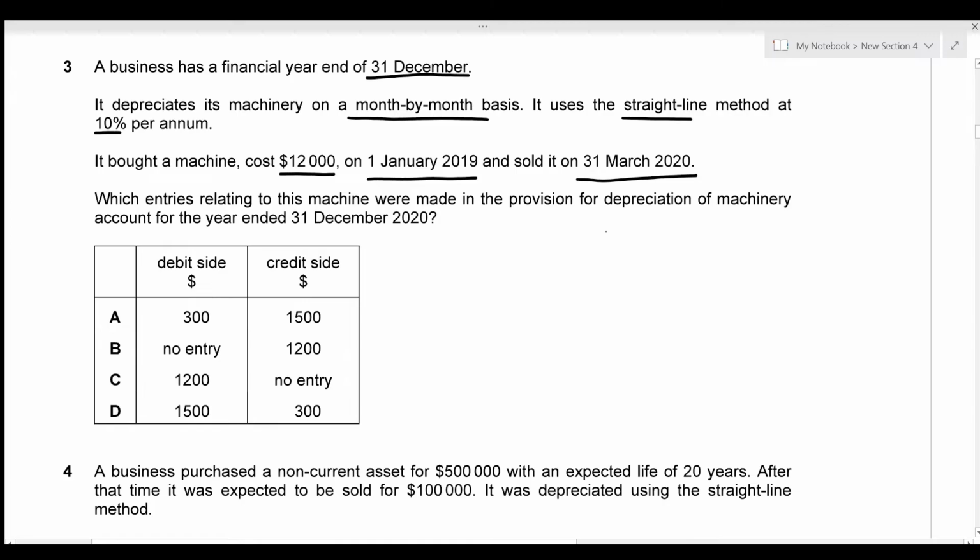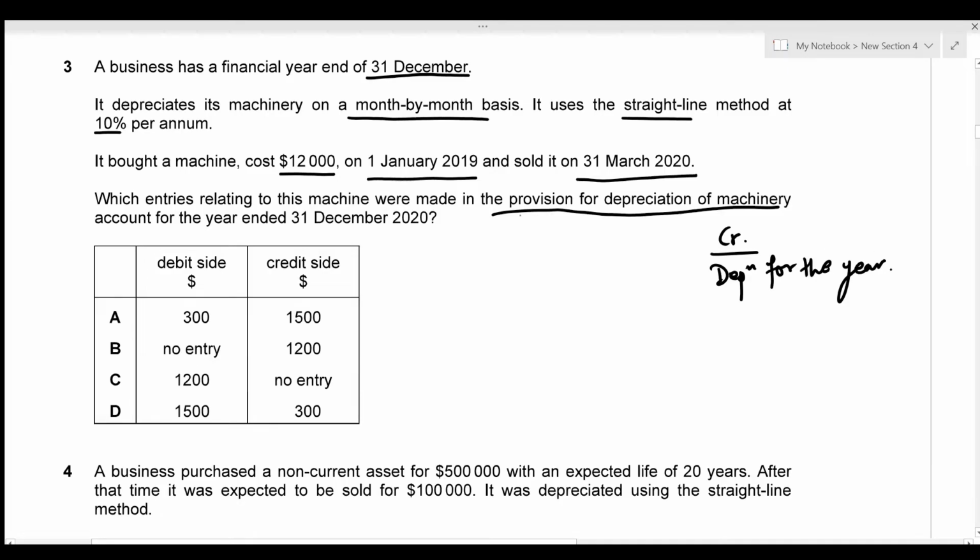Now, which entries relating to this machine were made in the provision for depreciation of machinery account for the year ended 31st December 2020? We know that in the provision for depreciation of machinery account, on the credit side, we record the depreciation for the current year.